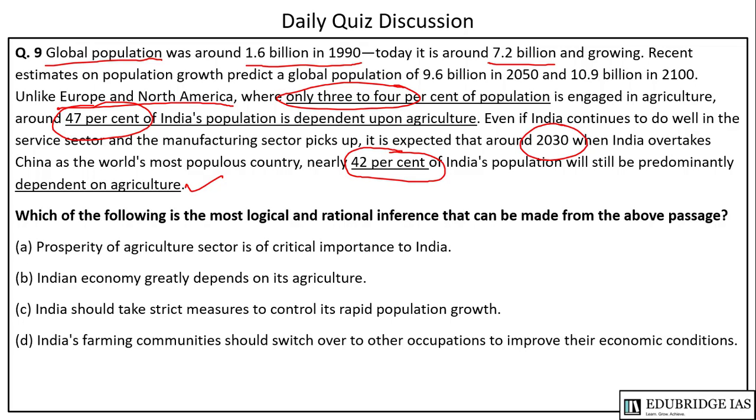So which of the following is the most logical and rational inference that can be made from the above passage? So A is the answer in this case, because prosperity of the agriculture sector is of critical importance, because 42% of India's population will be dependent on agriculture. Now let us look at why other options are wrong. The option B says Indian economy greatly depends on its agriculture. This is true, but option A is more logical.